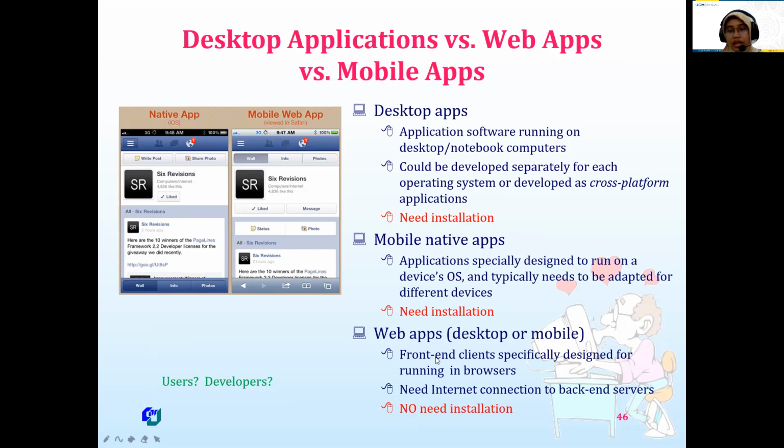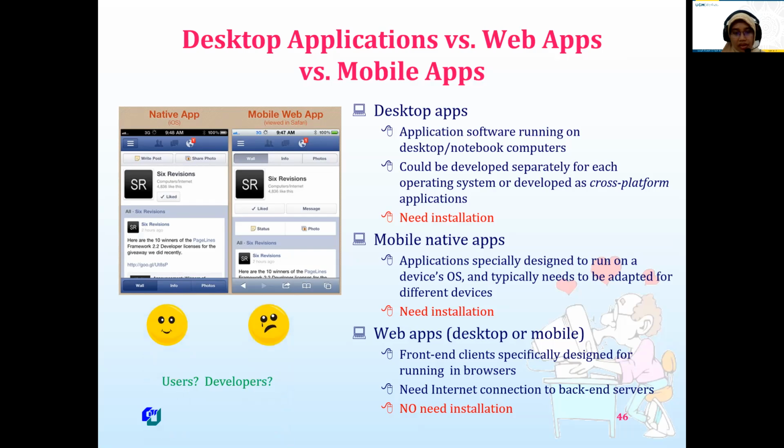How about web application, desktop or mobile? We can just run it by opening our internet browser, so no installation is needed. For example, Google Drive is available as a desktop application, a mobile application, and we can also just open it from the internet browser.